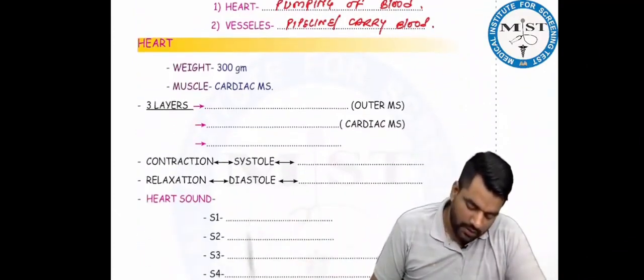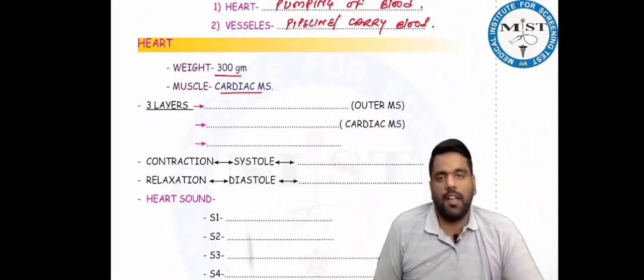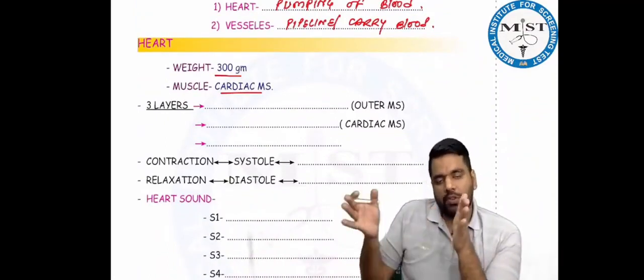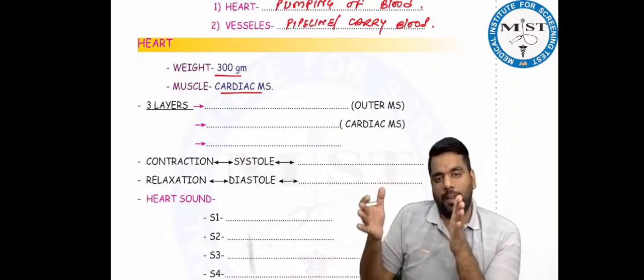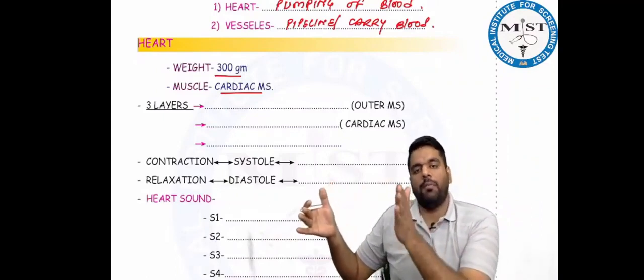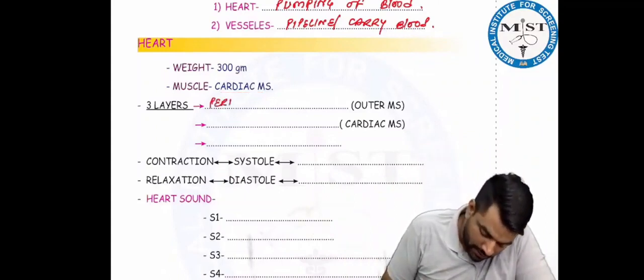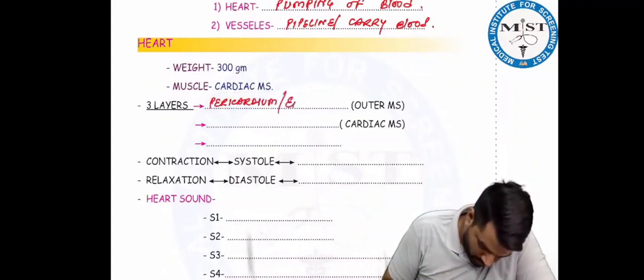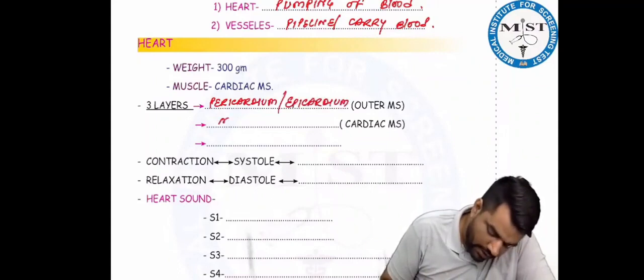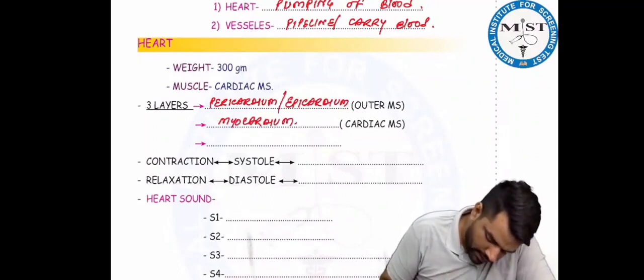Talking about the heart, it weighs around 300 grams, and the muscle present here is the cardiac muscle. The layers we have discussed, going from inside to outside, are the endocardium, then myocardium, then epicardium and pericardium. So these are the 3 or 4 layers present here: pericardium or epicardium, then the myocardium and endocardium.